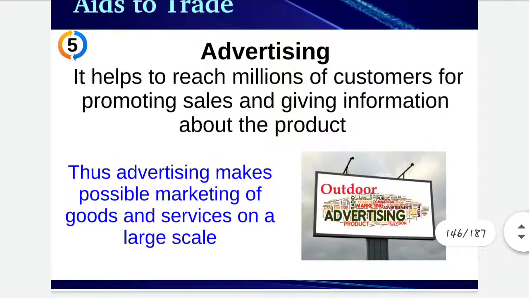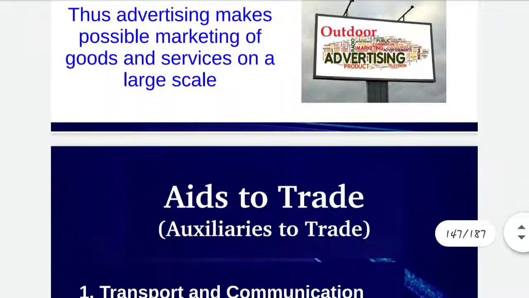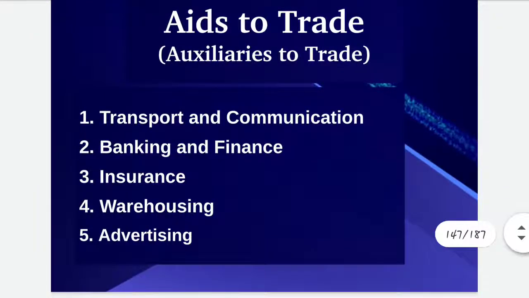Then advertising. In the present scenario, it is totally based on advertisements. So it will not be wrong to treat advertisement as the lifeblood of trade. Through advertisement, people come to know about the variety of goods available in the market, and new products can be introduced to customers very easily. So these were some of the auxiliaries to trade.